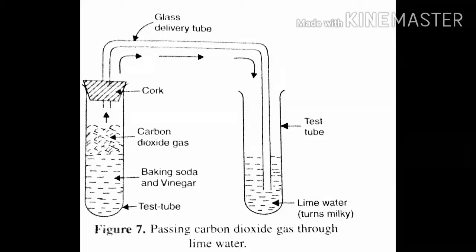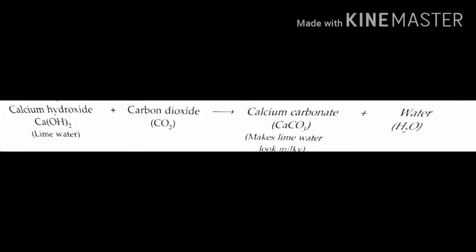When calcium hydroxide reacts with carbon dioxide, it produces calcium carbonate and water. This calcium carbonate is a white solid substance. The reaction between lime water and carbon dioxide gas is a chemical change because a new substance, calcium carbonate, is formed. That is a white solid substance.